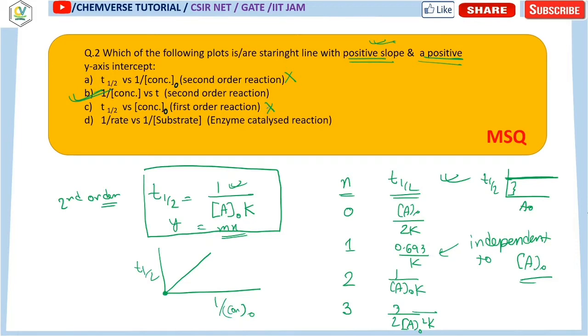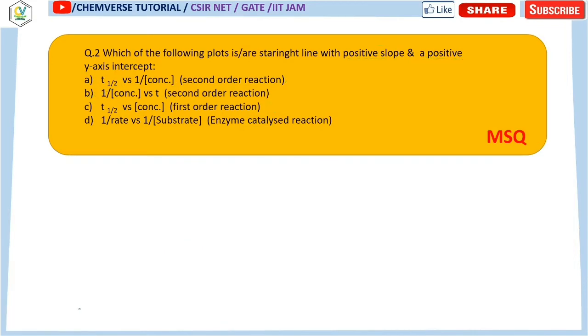Okay, fine. Now let's check option number 4, which is a little bit different. It says that for an enzyme catalyzed reaction, enzyme plus substrate are in equilibrium to form an enzyme substrate complex, and from here you are getting the product. Suppose it is K1, K inverse, and K2. For this kind of reaction, what is the rate expression?